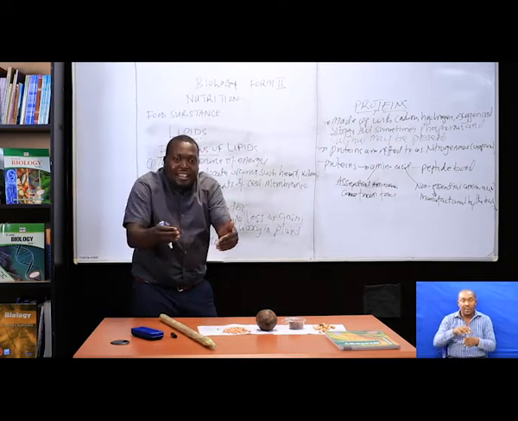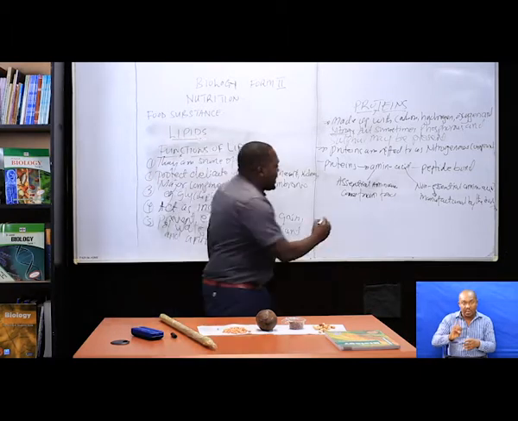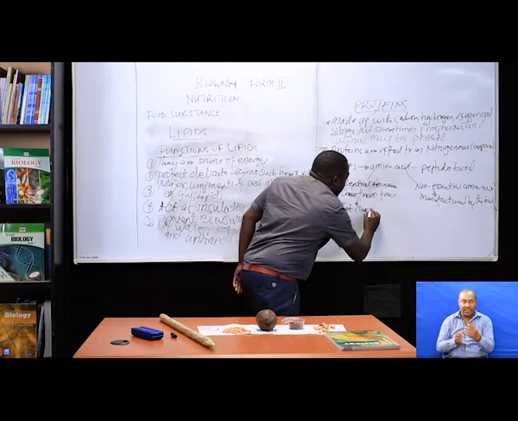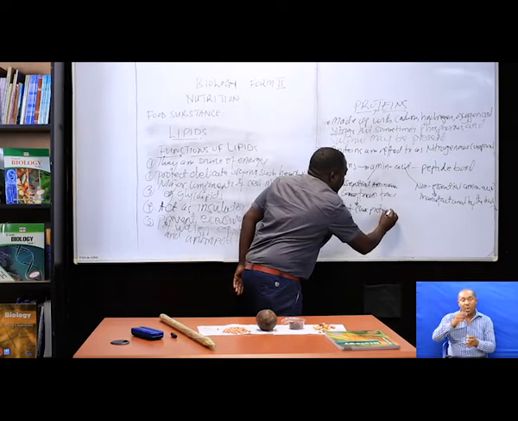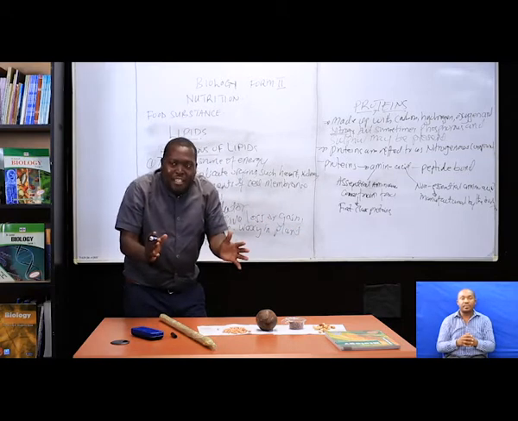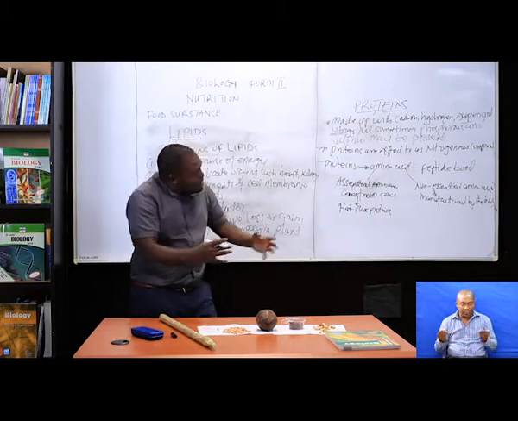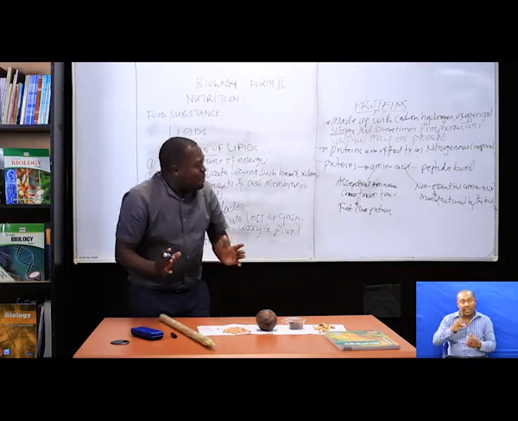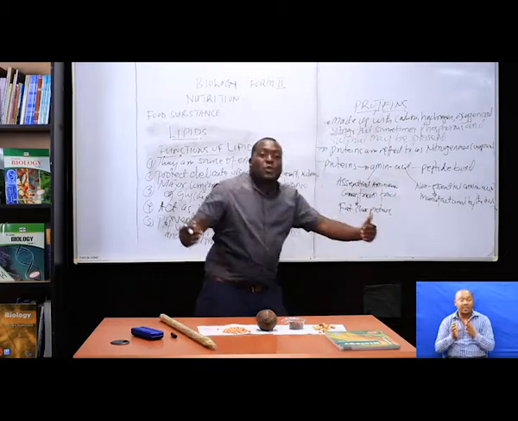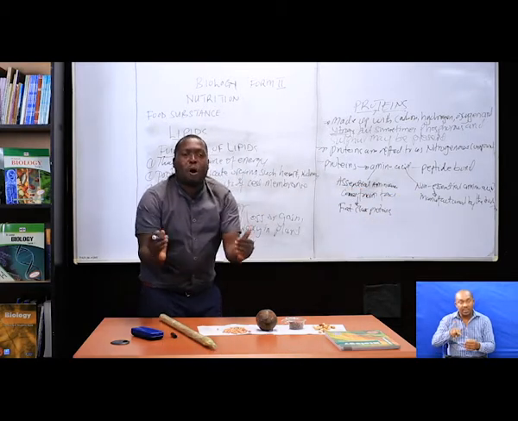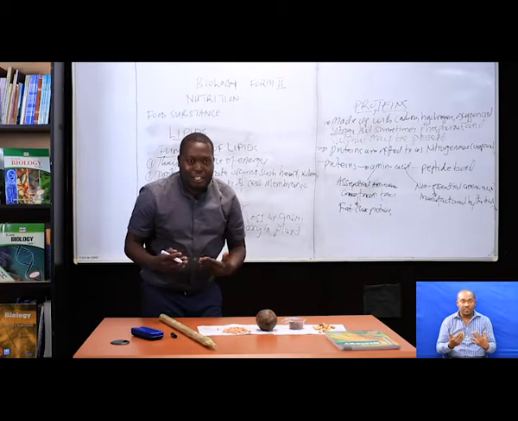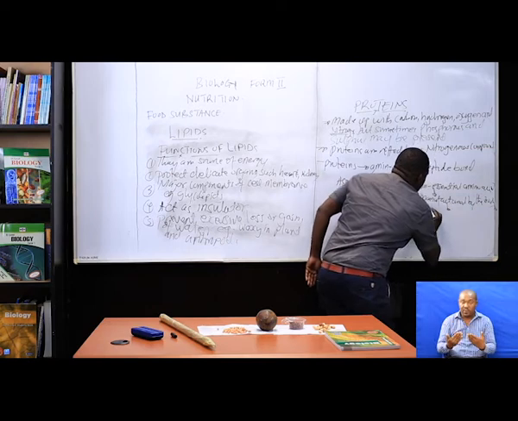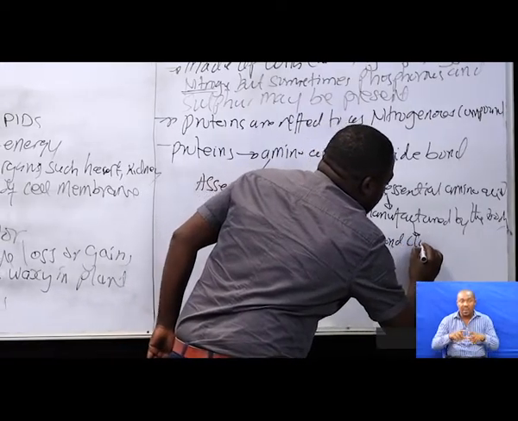Now, my dear student, when these essential amino acids join together by the bond known as peptide bond, that is where we are going to get a type of protein known as first class protein. So when these essential amino acids combine together by the peptide bond, you are going to get first class protein. But when non-essential amino acids combine together to form a protein, you are going to get a protein known as second class protein.